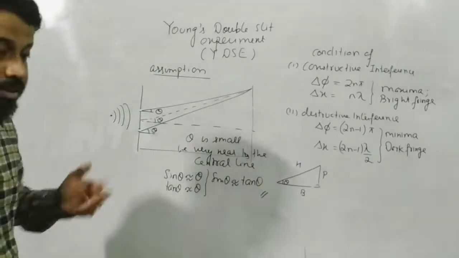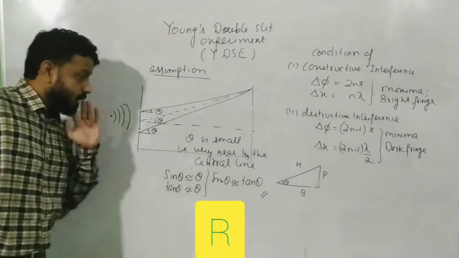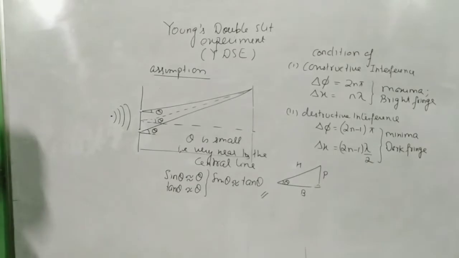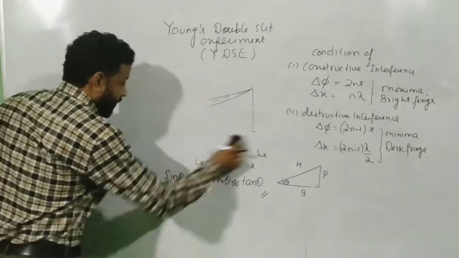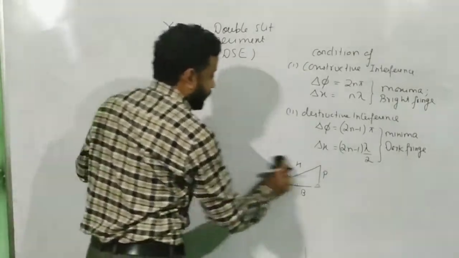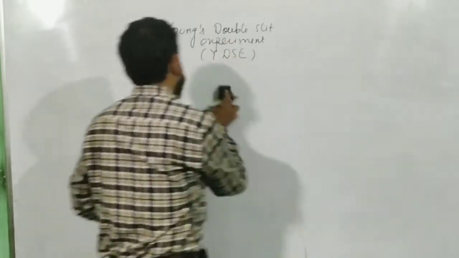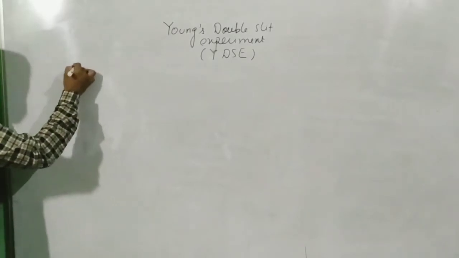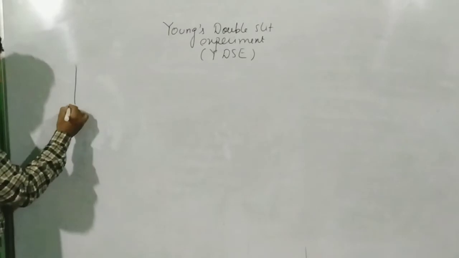I suggest you take a note of these conditions and assumptions, and then we go for the derivation. Moving ahead, let's start here. It's a very important derivation, generally asked for 3 marks. That means the derivation is not too lengthy.